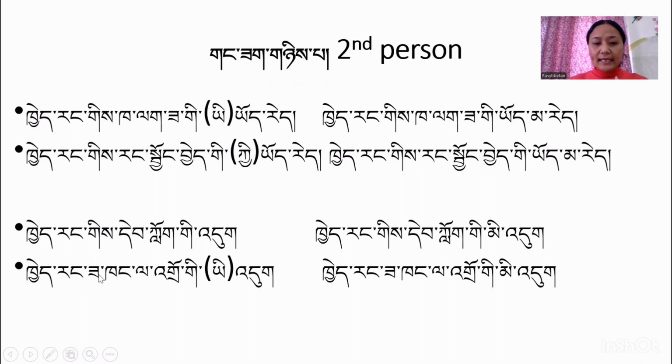Okay. 걔랑 기 대 로키도. And 걔랑 기 대 로키민도. So 걔랑 대 로키도 means you are reading book. And 걔랑 기 대 로키민도. You are not reading books. 걔랑 사강라 두기도. 걔랑 사강라 두기민도.